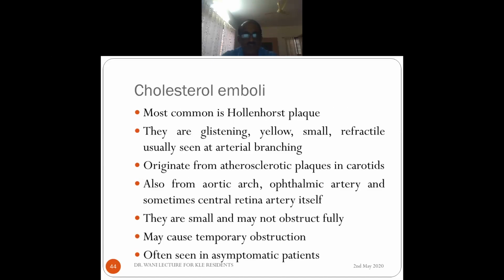Now, regarding cholesterol emboli, they are called Hollenhorst plaques. They are glistening, yellow, small, and refractile. They are usually seen at the arterial branching. They originate from atherosclerotic plaques in the carotids. They may also arise from the aortic arch, ophthalmic artery, and sometimes the central retinal artery itself. They are small and usually do not cause obstruction. They cause temporary obstruction, causing a TIA, and are often seen in asymptomatic patients. A patient may not have symptoms, but we will see these emboli.